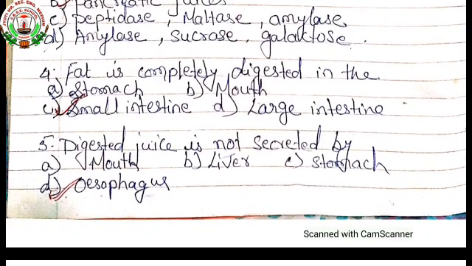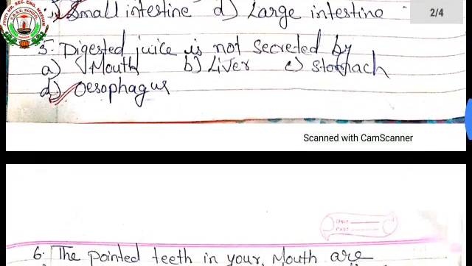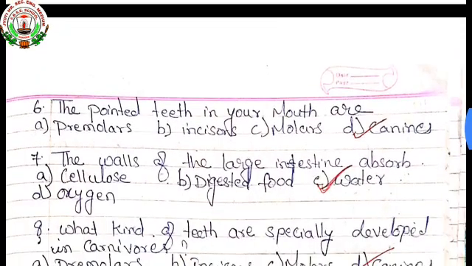Digestive juice is not secreted by: first option is mouth, second is liver, third is stomach, and fourth is esophagus. So the answer is esophagus. See the sixth one. The pointed teeth in your mouth are: premolar, incisor, molar, or canines. So the answer is canines.